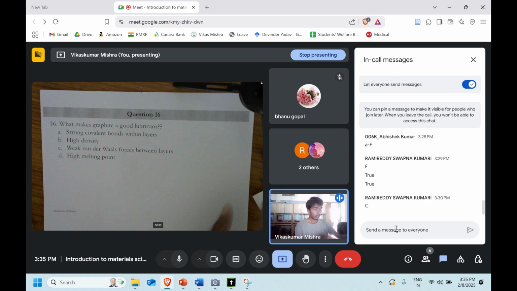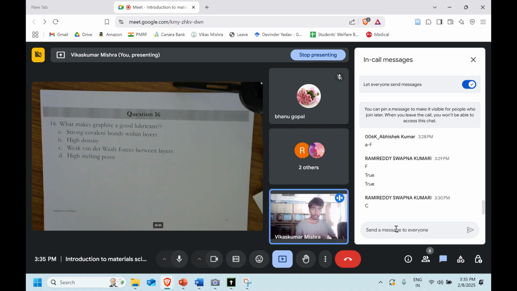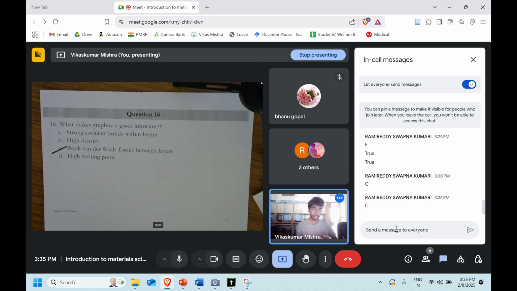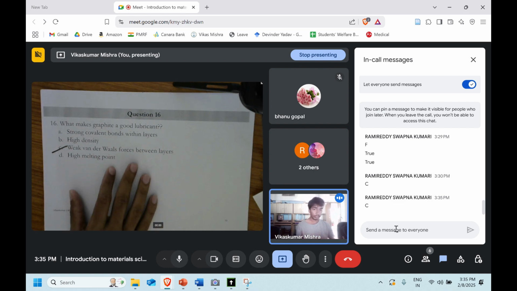Okay, so guys, please answer question 16. In daily life we know that graphite is used as a lubricant, and what is the reason for that? Among the layer, yeah, that's right. Option C is the right answer, just like Reddy has told. And what is the reason for that?